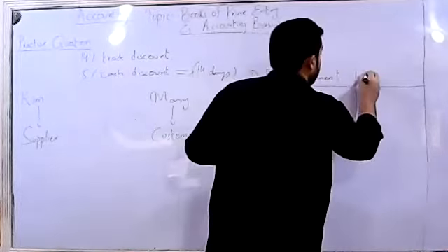Another date, 8th of June, is given, and they want to ask which document and book of prime entry would be used for this transaction. On 8th of June, Mary returned goods purchased on 4th June, list price $100, to Kim. So the first thing is, for Kim it is return inwards.